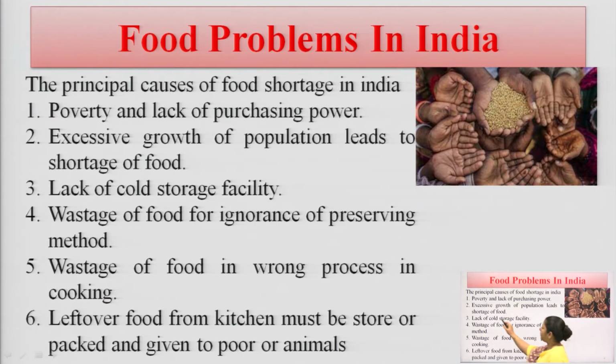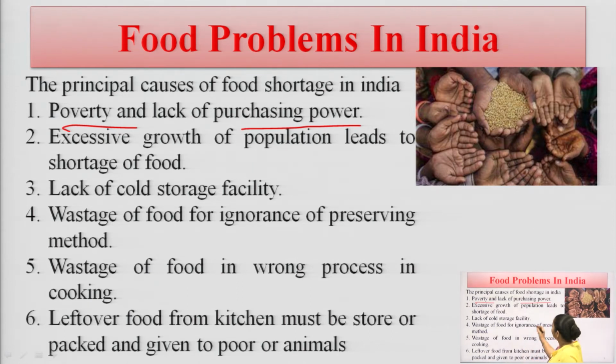First one is poverty. This is the main reason we are facing the food problem in our country, India, that poverty and lack of purchasing power. Every individual on this planet does not have a sufficient amount of money so that they can buy all the food items. Due to poverty, they are below the poverty line, they are not able to purchase all the food items. So this is a basic reason.